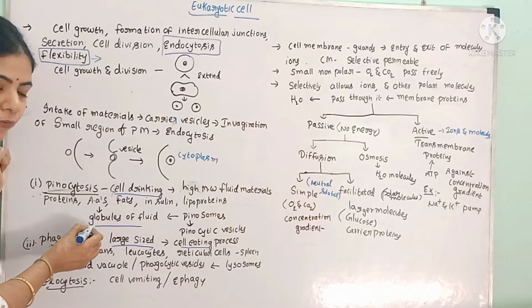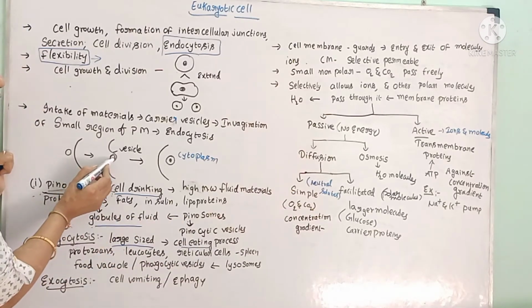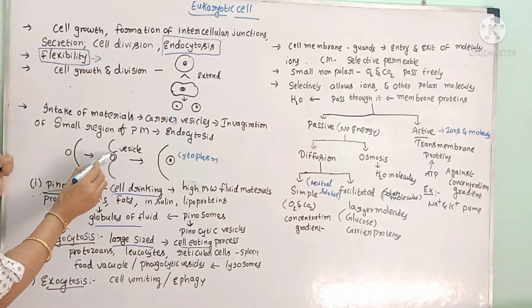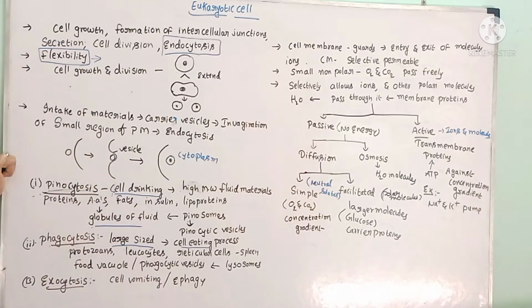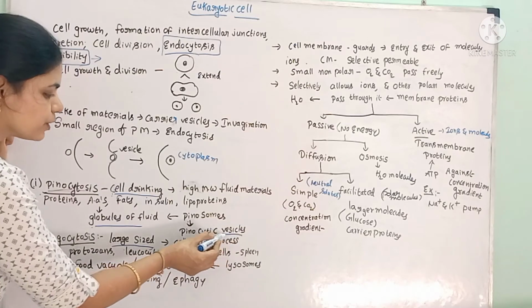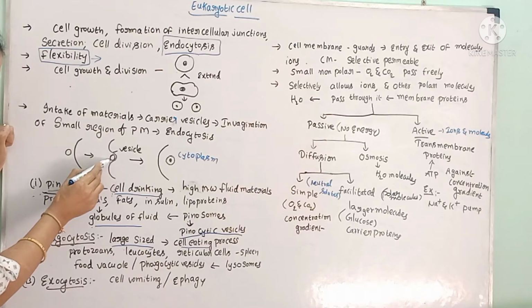These globules of fluid are called pinosomes, and later they will form the vesicle. After entering inside, what will form? A vesicle is formed. In the case of pinocytosis, these vesicles are called pinocytic vesicles, or pinosomes.